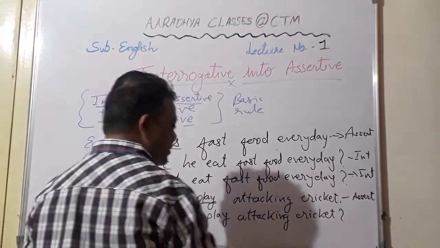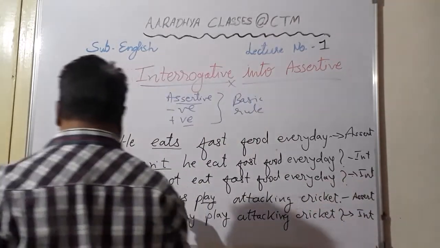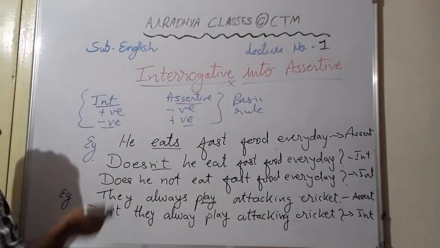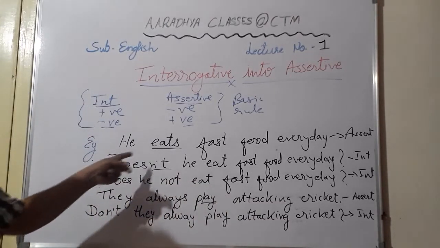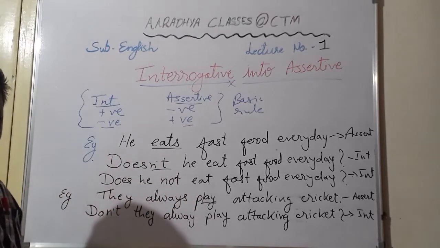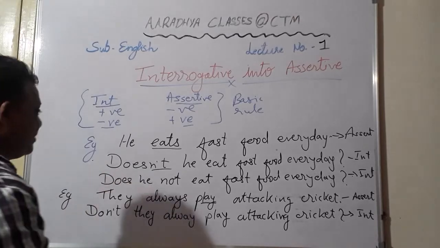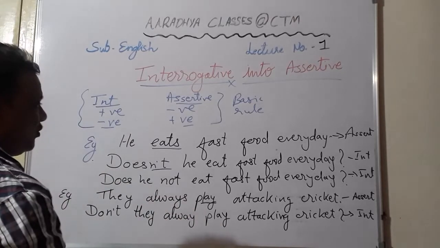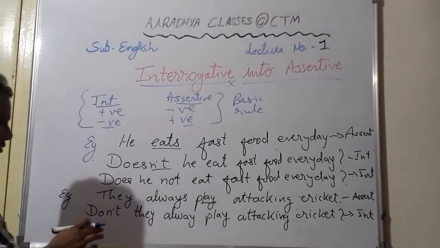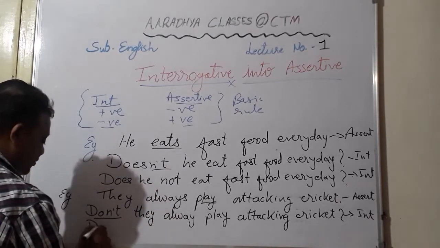Okay, so students, here your interrogative is ready. Sentence is positive, interrogative is negative. In these sentences you see, when the helping verb was not given, we used doesn't and don't. Still, students, if we talk of the simple past tense, I think this much is clear. If you want to write this separately, that also we can do.